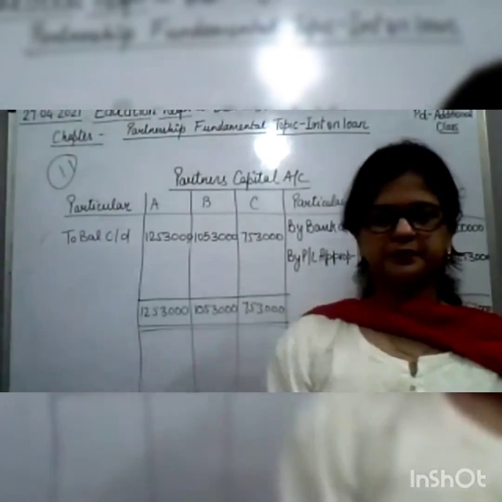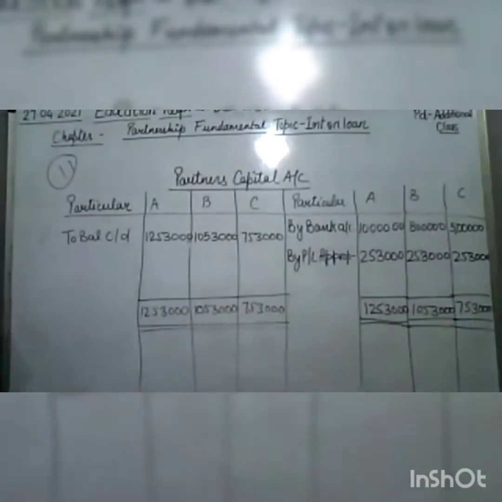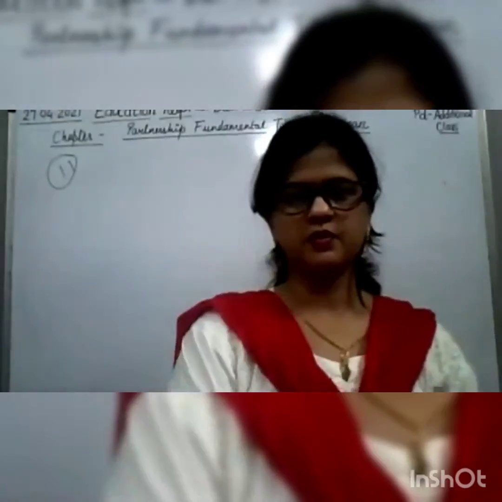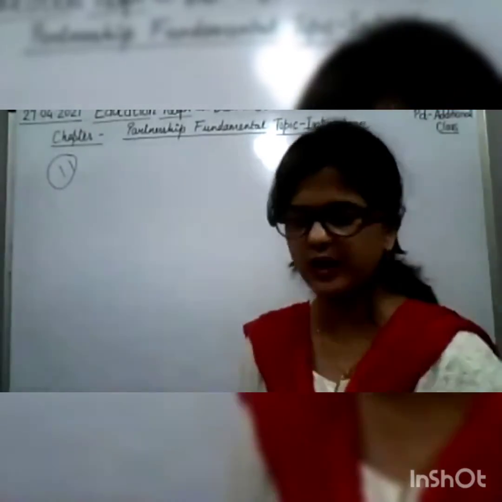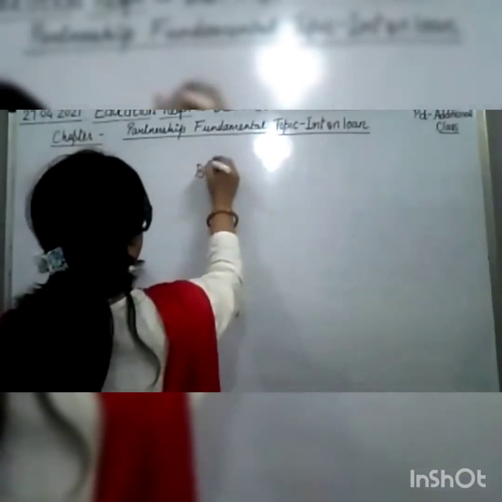Okay? See. So children, now we are preparing B's loan account and C's loan account. Okay? So B's loan account.